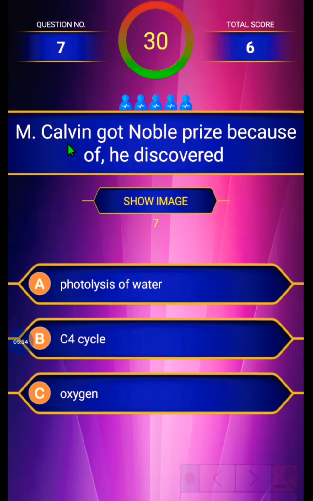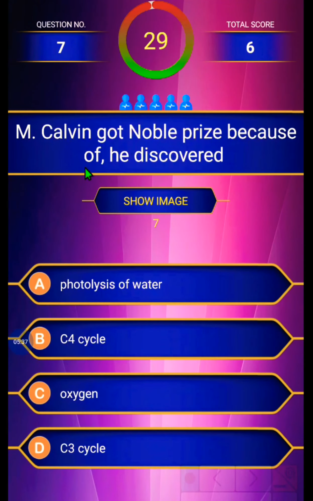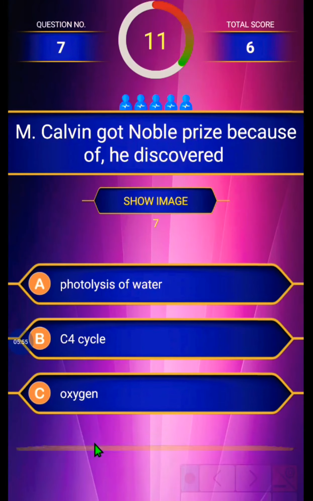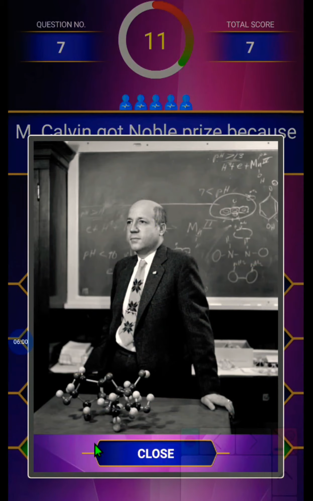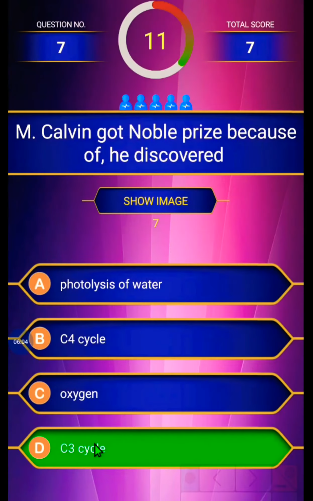Melvin Calvin got a Nobel Prize because he discovered: first option is photolysis of water, second option is C4 cycle, third option is oxygen, and fourth option is C3 cycle. So Melvin Calvin got the Nobel Prize because he discovered the C3 cycle. So we can see this order of Melvin Calvin. And the next one we can start.